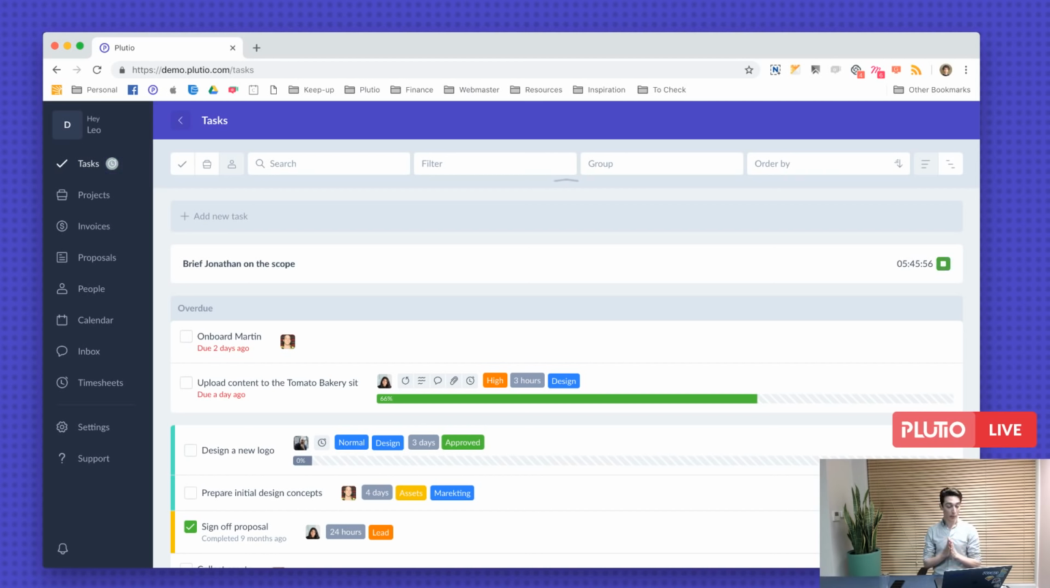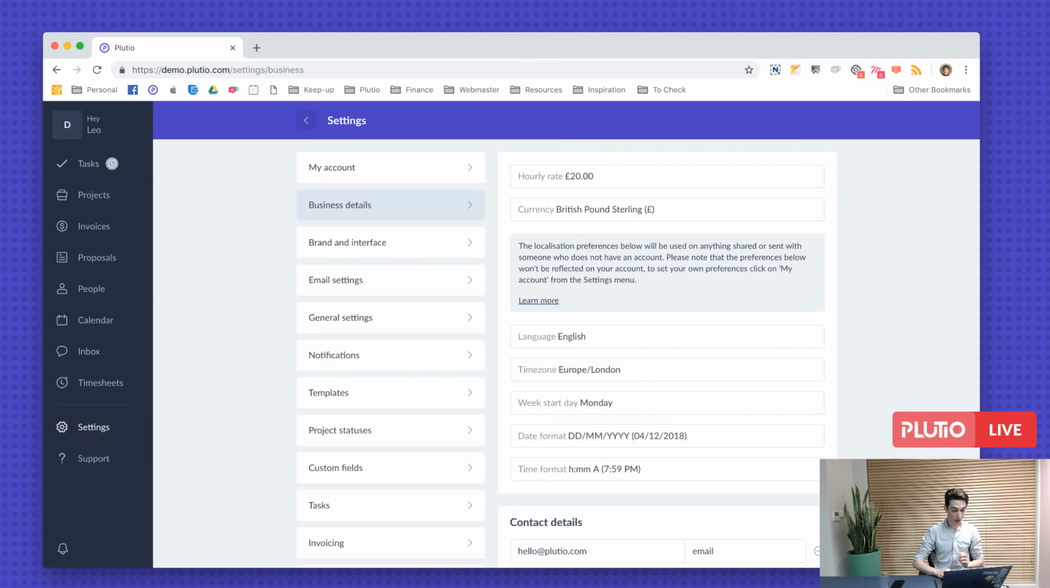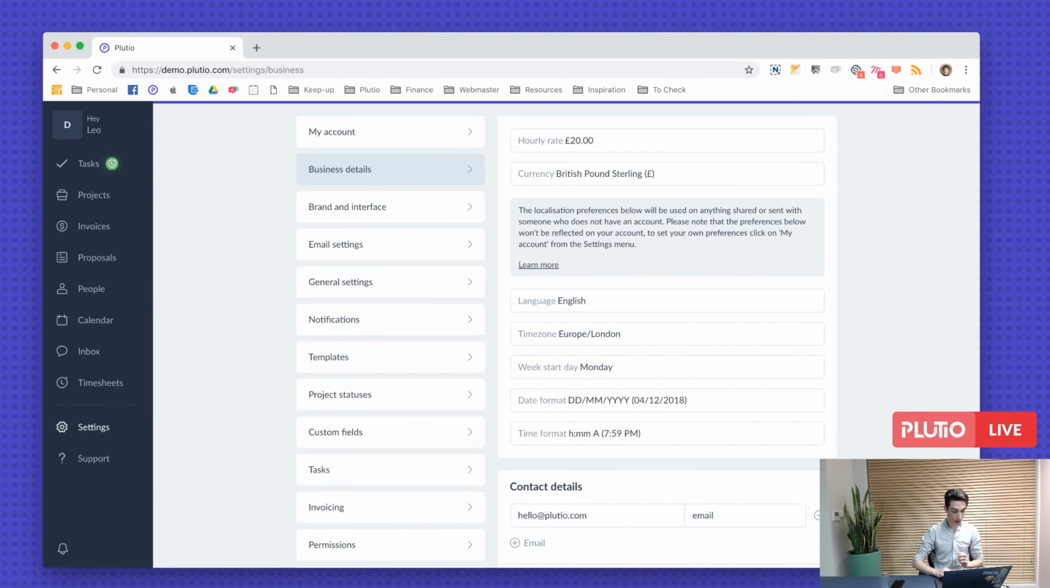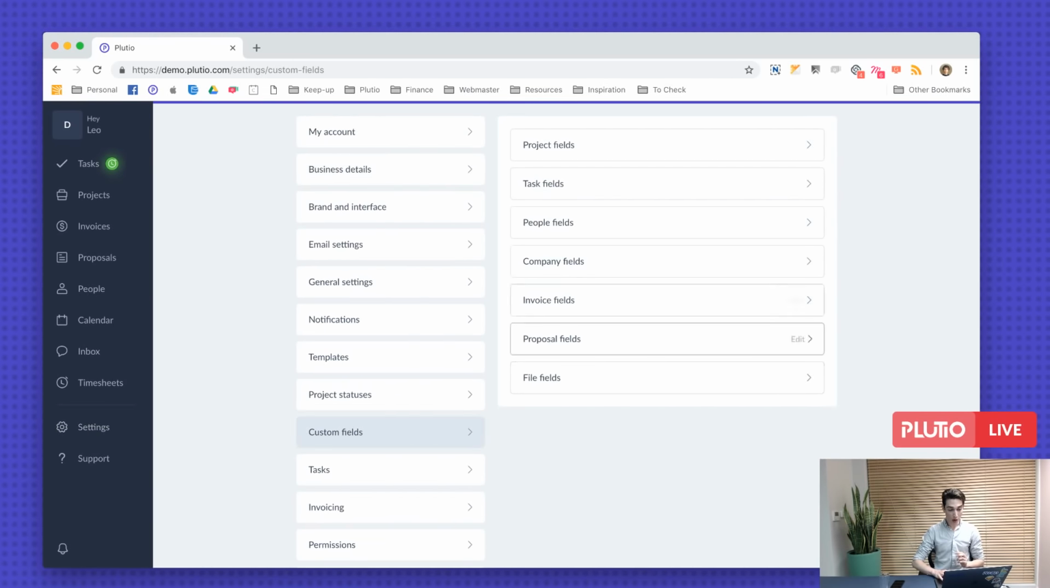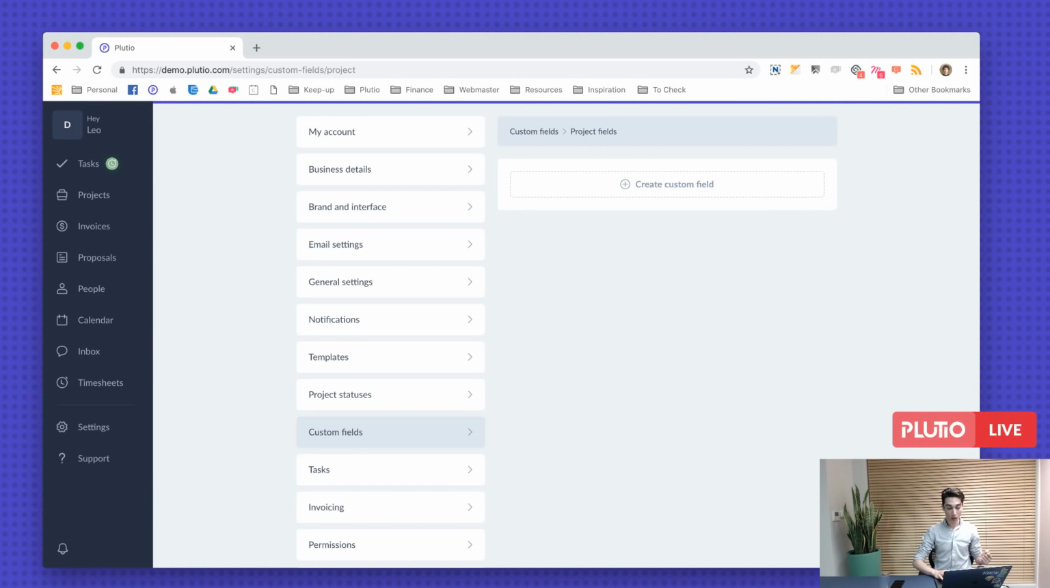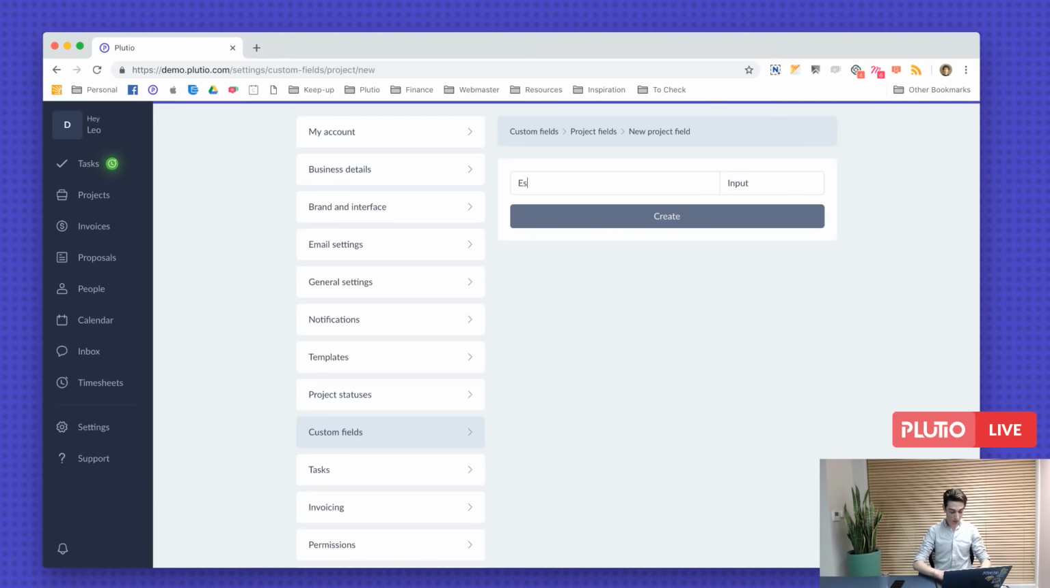Yes, I will talk a little bit about custom fields. So you can create custom fields from settings, as explained earlier in the video, and click on custom fields. Now, you can create custom fields for almost anything, from projects, tasks, people, and even files. So let's go ahead and click on projects, for example. Create a custom field, give it a name. Let's say this is an estimate, and let's keep it as an input.